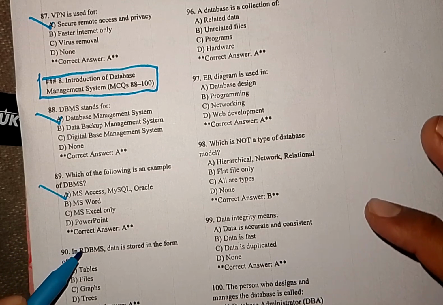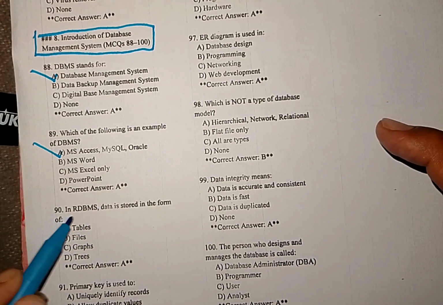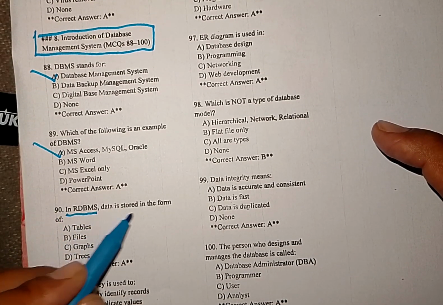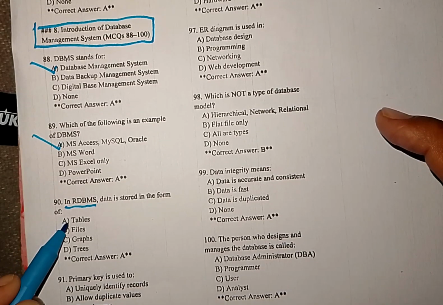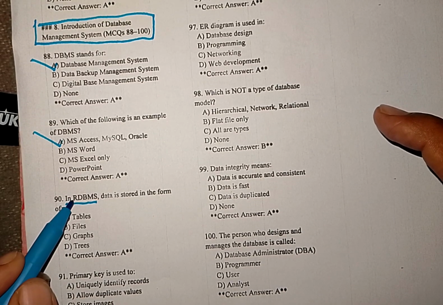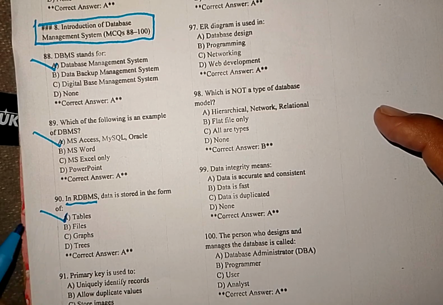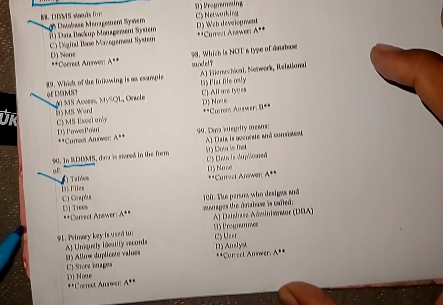In RDBMS, data is stored in the form of tables, files, graphs, or trees. So in RDBMS, data is stored in the form of tables.